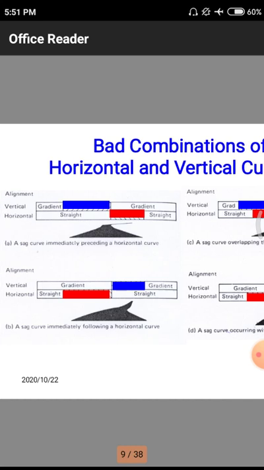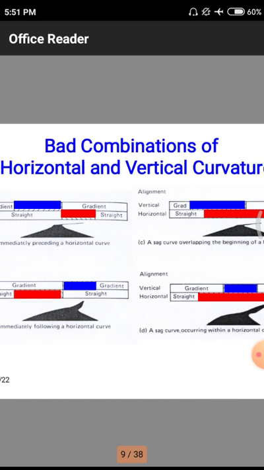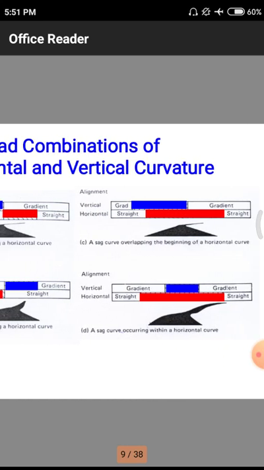Here we are using gradient and straight, with respect to the blue and red symbols, and the alignment of the road, so this gives how the alignment looks. In the first figure, the road is straight up to some point. After that, there is a sudden curve-like structure, that is a sag curve immediately preceding a horizontal curve. In the second figure also, similarly, we have a sag curve at the beginning of the horizontal curve.